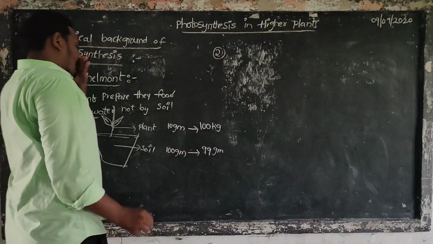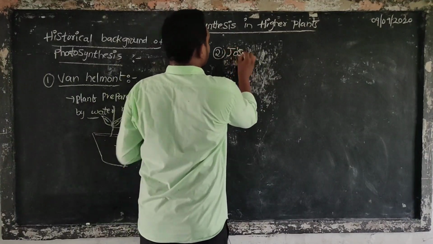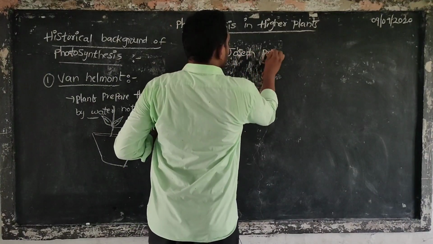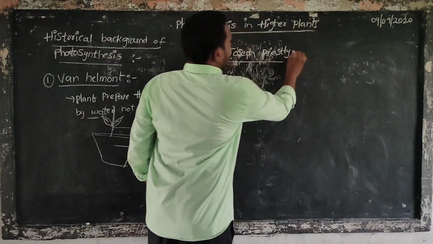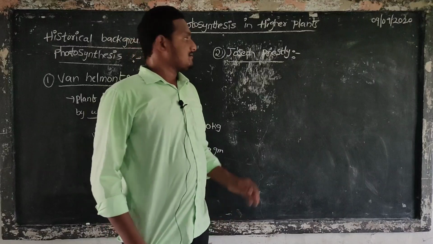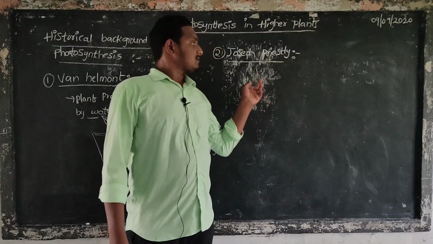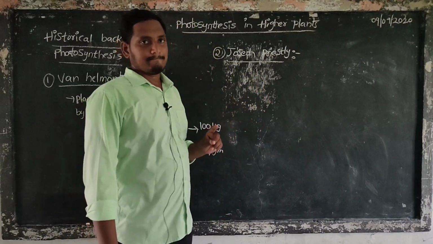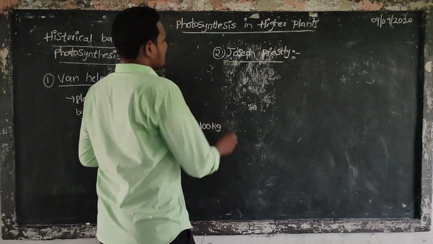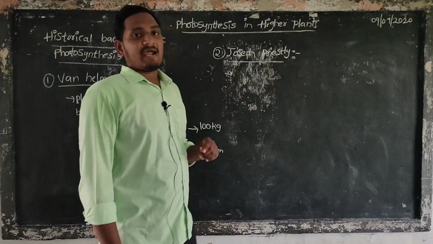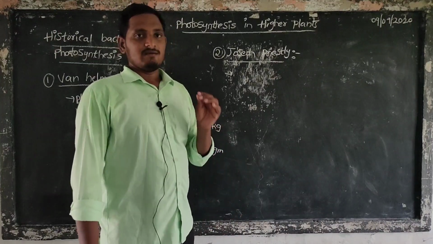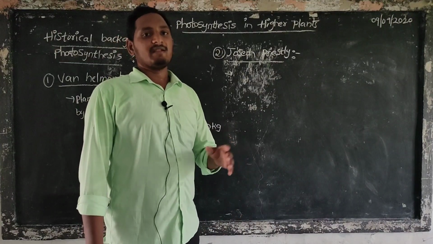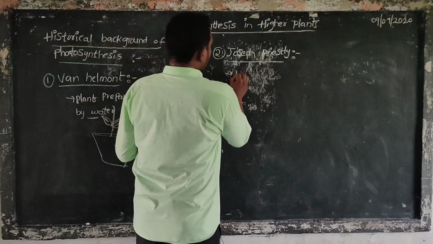Second person, Joseph Priestley. In our previous classes, we understood the experiments of Joseph Priestley. What he said is that plants restore the gas released by animals' breathing and by a burning candle.